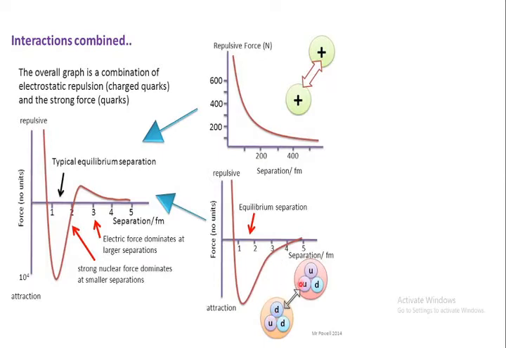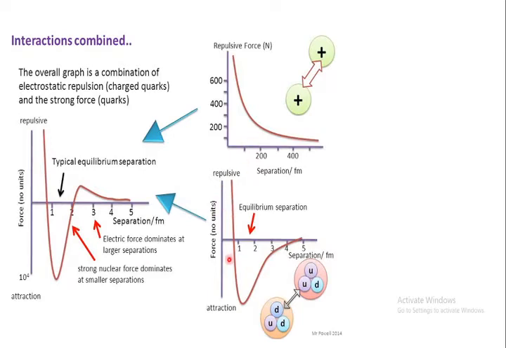At this point, when these two nucleons come close to each other at the maximum distance at which the strong nuclear forces operate heavily, the potential energy of the system decreases very rapidly. But beyond this distance, when the two nucleons approach each other further, the repulsive force increases, and no more attractive forces like the strong nuclear forces exist, and the system becomes unstable by increasing the potential energy.